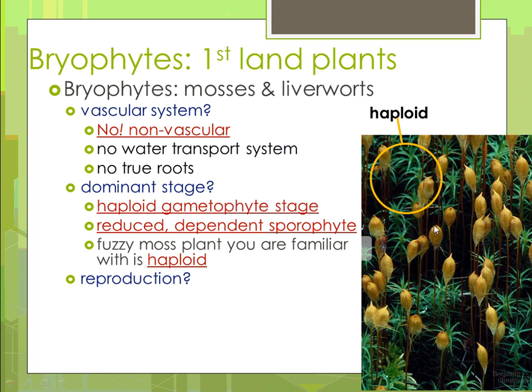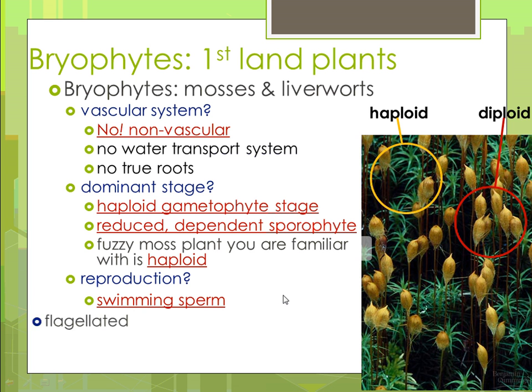The sporophyte stage are these little yellow things that you see. So that's haploid, this fuzzy green stuff. This is the gametophyte. The diploid is going to be these yellow things right here, and they're going to give rise to spores. Reproduction, they have swimming sperm, and since it's swimming, it relies on water. And so it's flagellated, it moves around through water, and they produce spores.